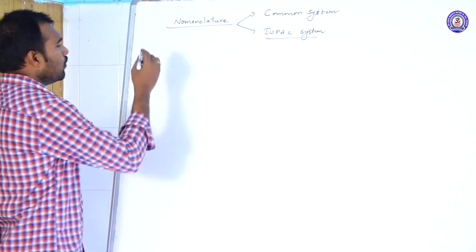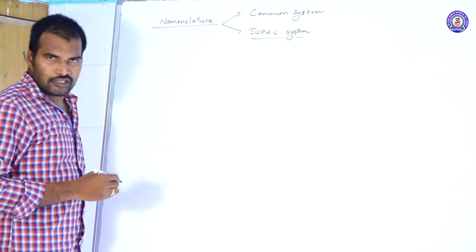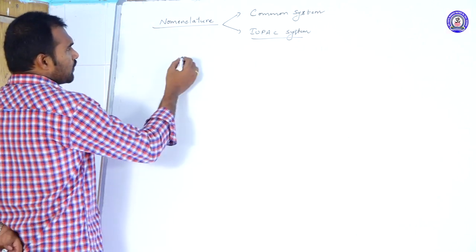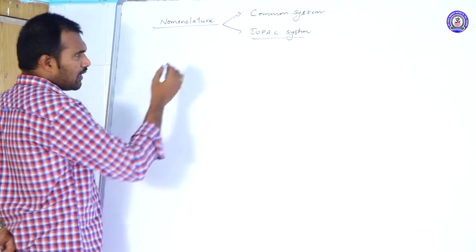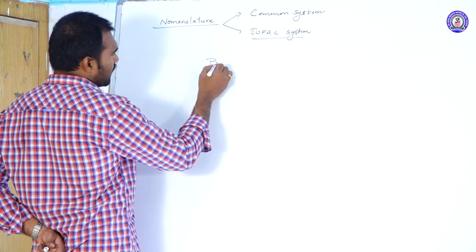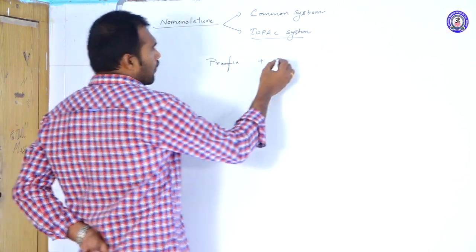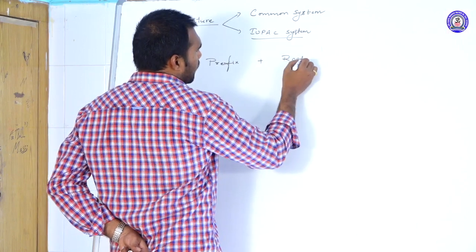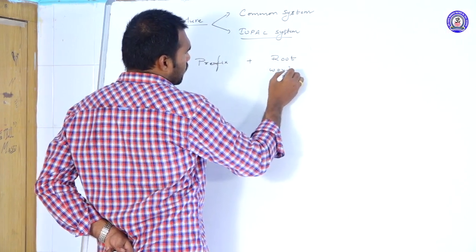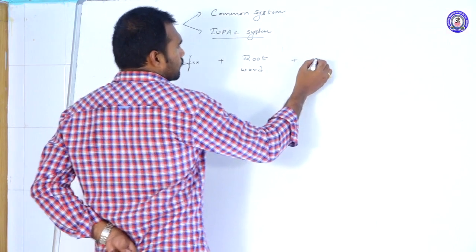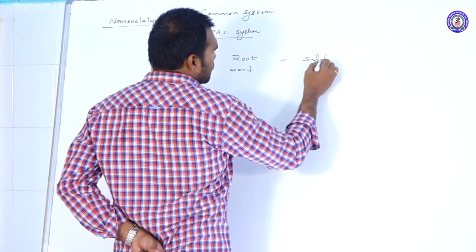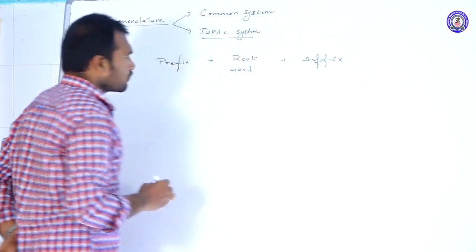If you take any IUPAC name, the skeleton of IUPAC nomenclature is: prefix, followed by the root word, followed by suffix.